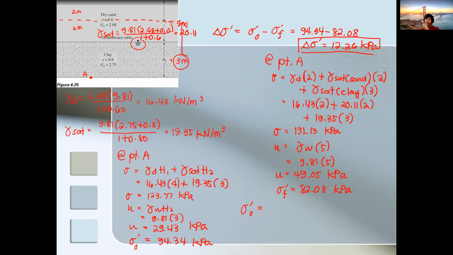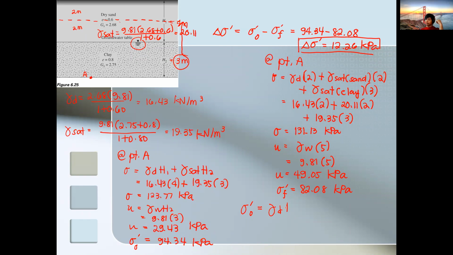So that's the shortcut, where you're going to use the effective unit weight. If it is a dry condition, it is automatically effective, right? The total stress is equivalent to the effective stress since the condition is dry. So that also works. Let's try this one. We're going to solve for the original effective stress. So gamma dry is just the effective unit weight because it is dry.